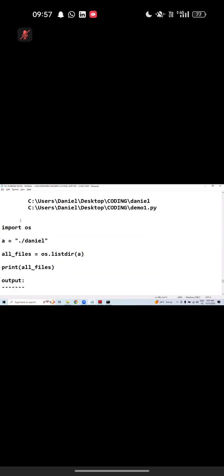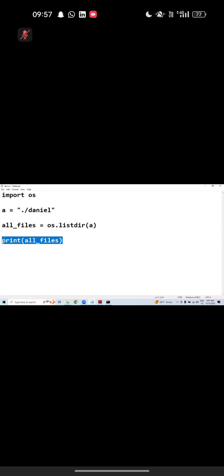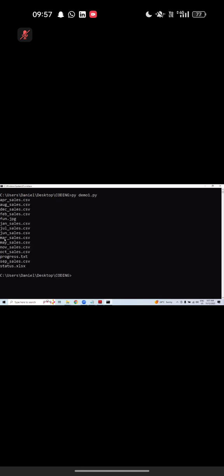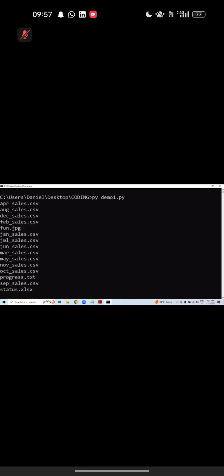Let's take this. I want to press Control Z. I wanted to print one by one. For file in all files, print file. First point, the beauty is that from the directory we are able to load all the file names. How nice it is. Step by step, you understand, I guess, right?